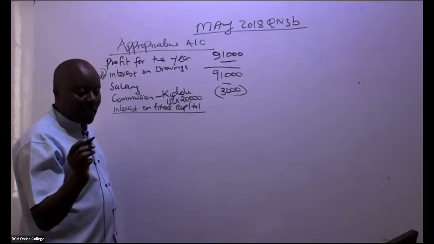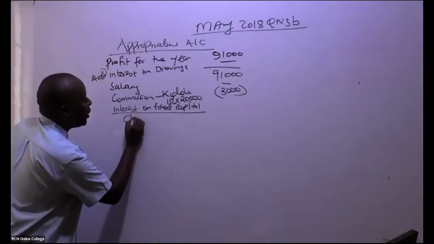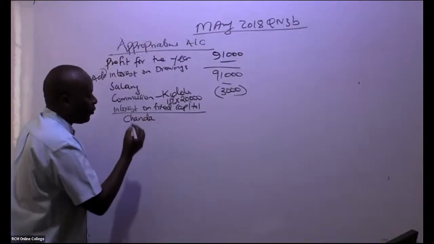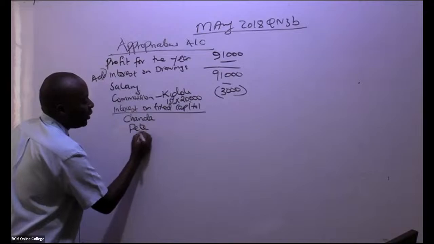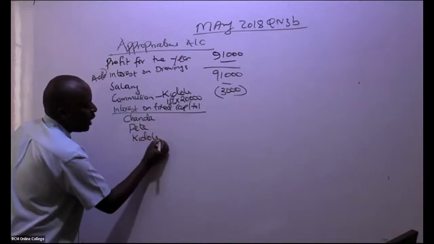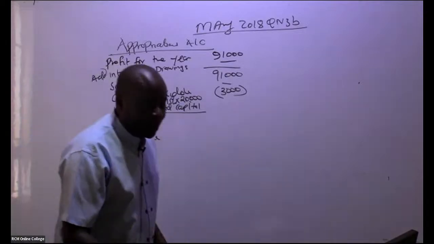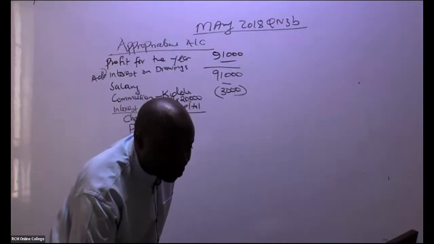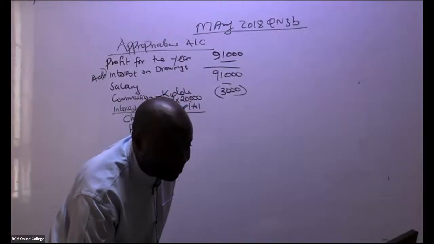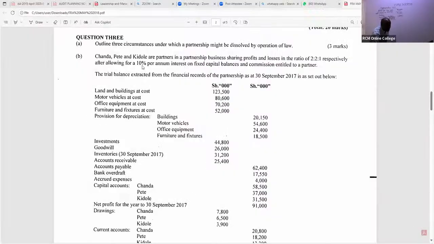So go ahead and tell us, Chanda will be getting, of course, we have got three partners. We have Chanda, we have Pete, and then we have Kidole. Already Sharon is giving us the total. Thank you so much, Sharon. You can see, ladies and gentlemen, when you look at it, the interest is 10% per annum on fixed capital balances. So each one of them will be getting 10%.